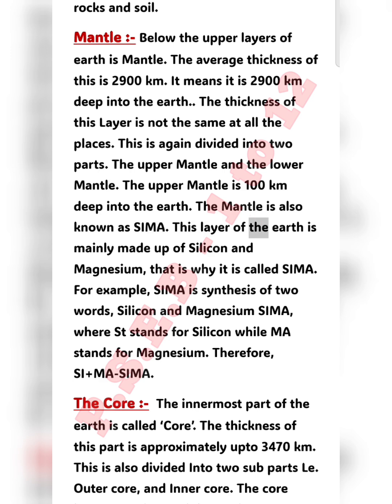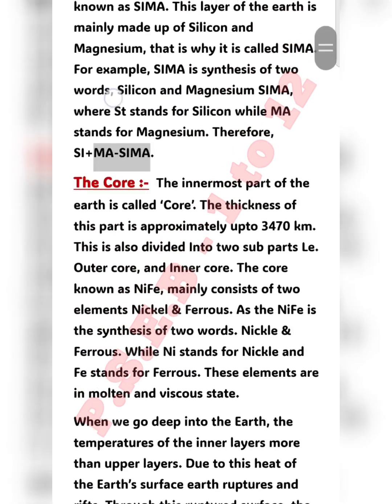This layer of the Earth is mainly made up of silicon and magnesium, that is why it is called SIMA. For example, SIMA is the synthesis of 2 words, silicon and magnesium, where Si stands for silicon while Ma stands for magnesium. Therefore, Si plus Ma: SIMA.